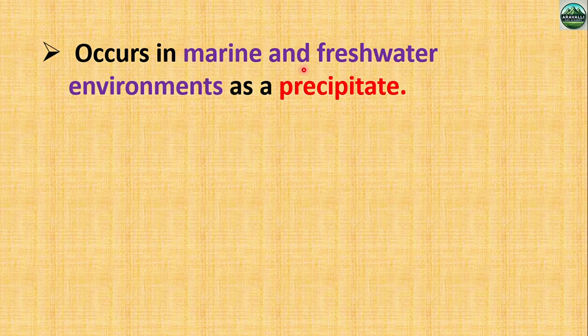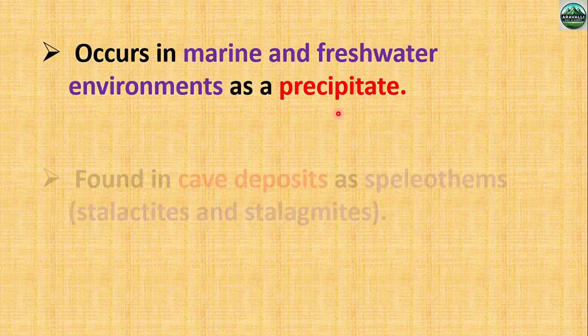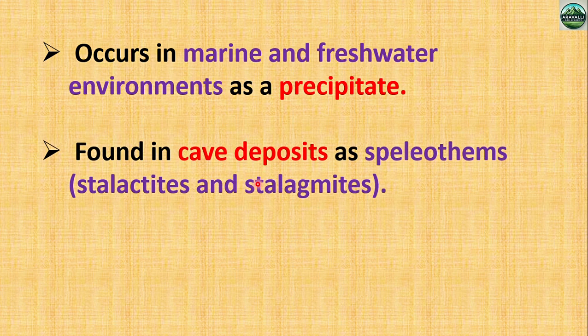Aragonite occurs in marine and freshwater environments as a precipitate. So aragonite is formed through the process of precipitation in marine or freshwater environments. And aragonite is also found in cave deposits as a speleothem, or aragonite is a component of stalactite or stalagmite.